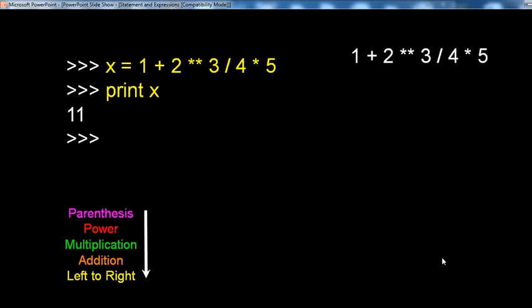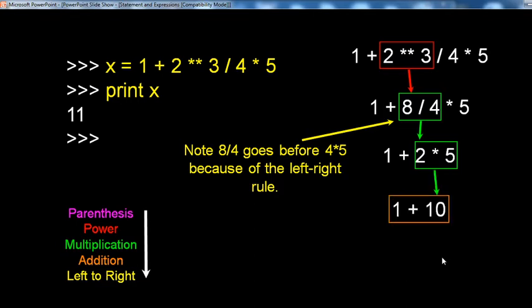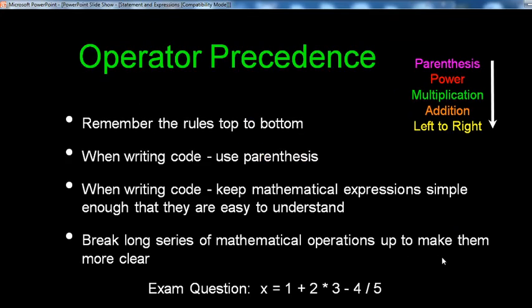Again, the same example. How do we evaluate it? First take this. After that, 1 plus 8 divided by 4. Note 8 divided by 4 goes before 4 multiplied by 5 because of the left to right rule. After that, 1 plus 2 multiplied by 5. Then multiplication of 5 into 2 is 10. Then 1 plus 10, addition of these two, equals 11, and finally 11 is your output.